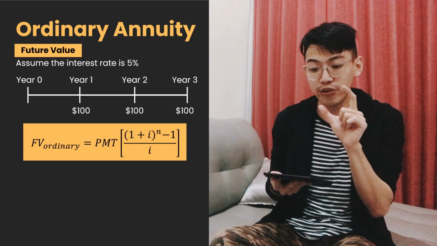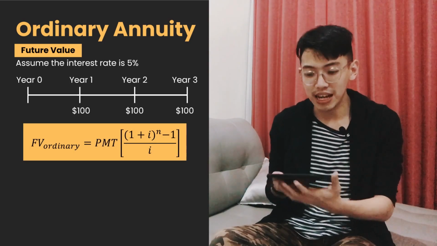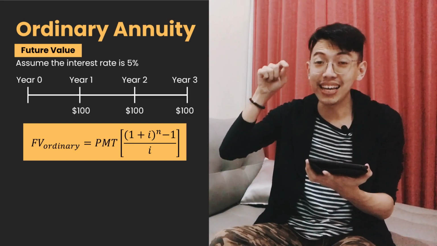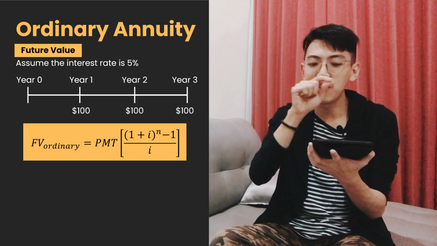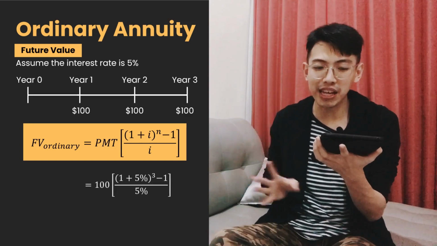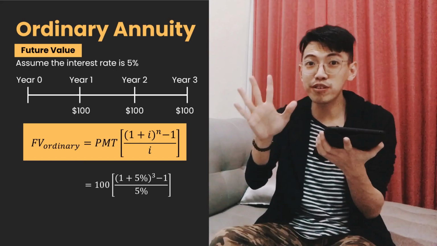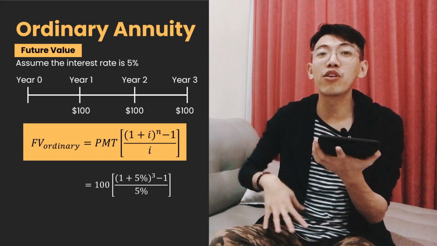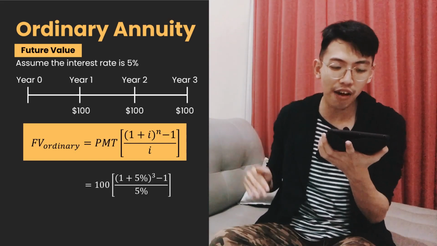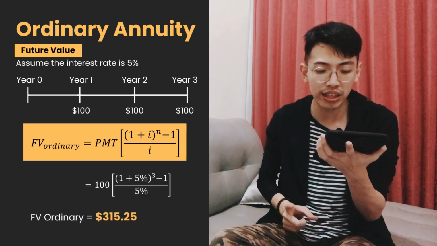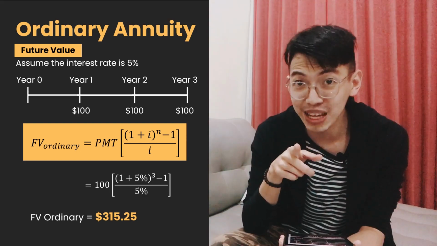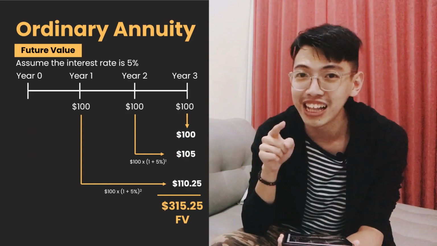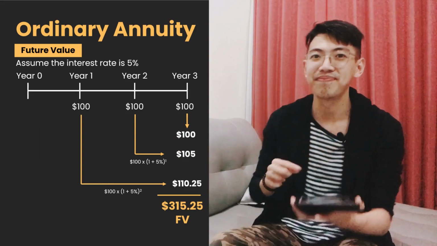Future value of ordinary annuity equals PMT, payment, times 1 plus I, interest per period, to the power of n, number of periods, minus 1, divided by I. So, the PMT is 100, the I is 5%, and the n is 3. After we input all those things in the formula, we can find the future value of ordinary annuity is 315.25. It is the same as our previous calculation, 315.25.